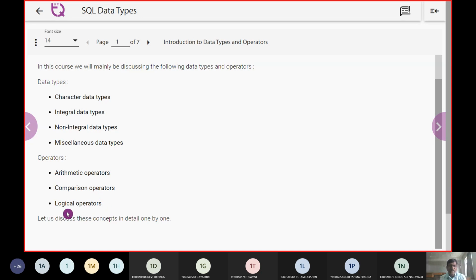These are going to take place on data types like character, integer, non-integer, and the miscellaneous data types. All the operations on these attributes, we are going to bring up as arithmetic, comparison, and logical operations.